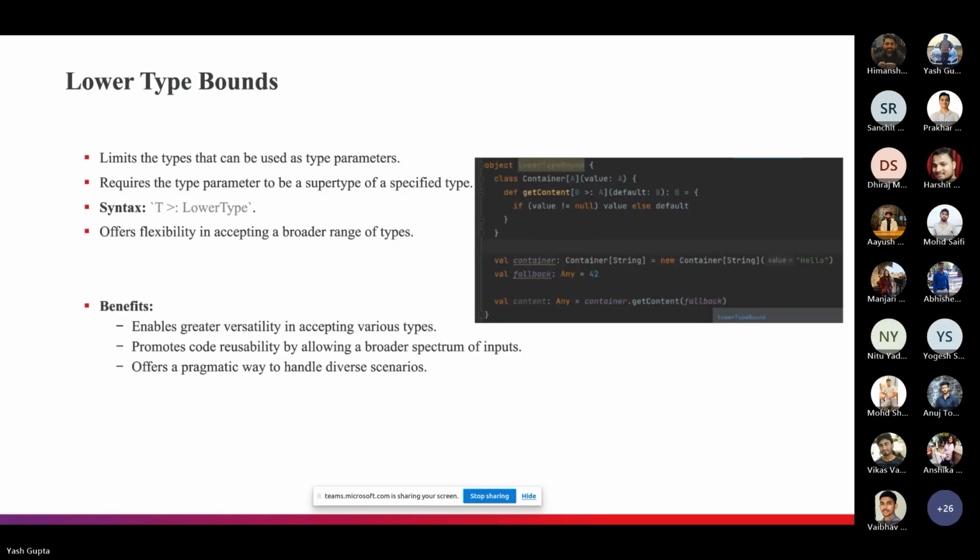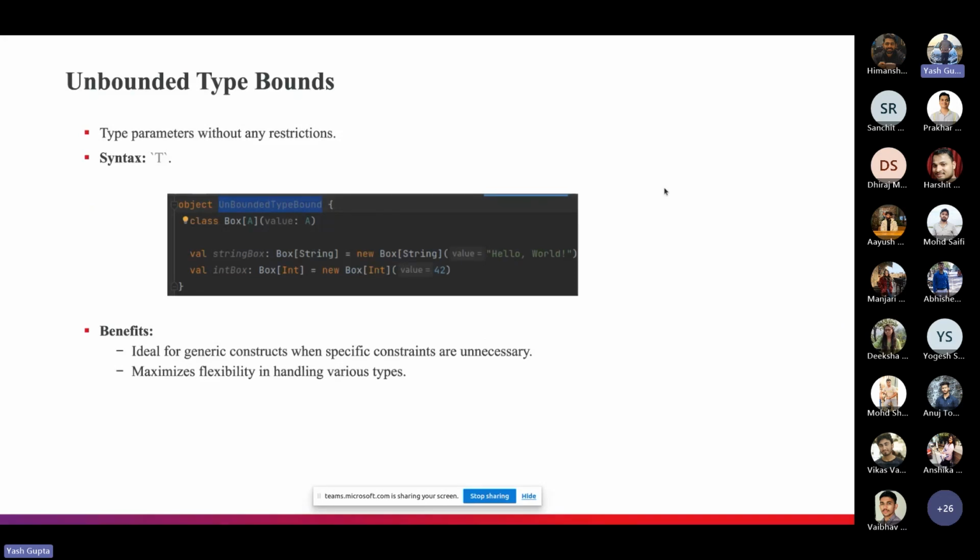Okay then. So the last one is unbounded type bounds. This is the most used type bound: when you make a class generic, you automatically think of this unbounded type bound, because type A has no restriction, so we call it unbounded type bound. In the example, we can see Box[A] with value: A, which shows that the box and its type have no constraint, no restriction.